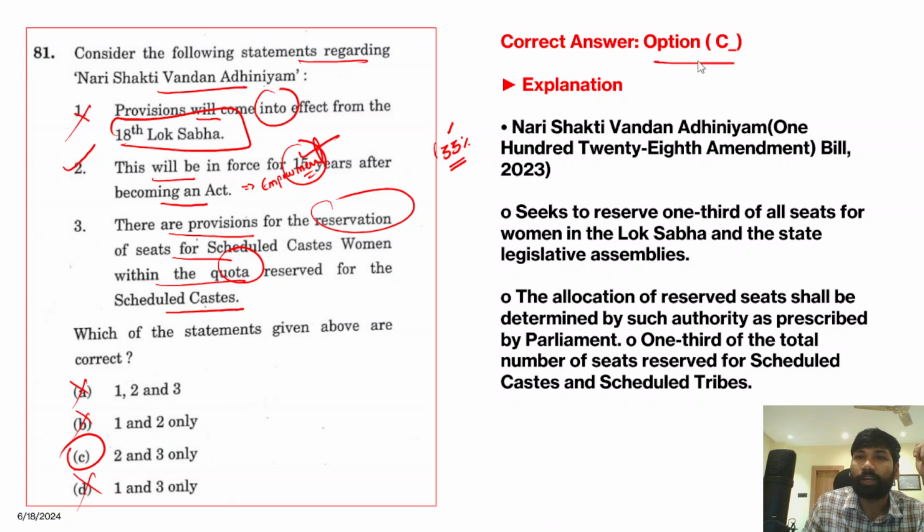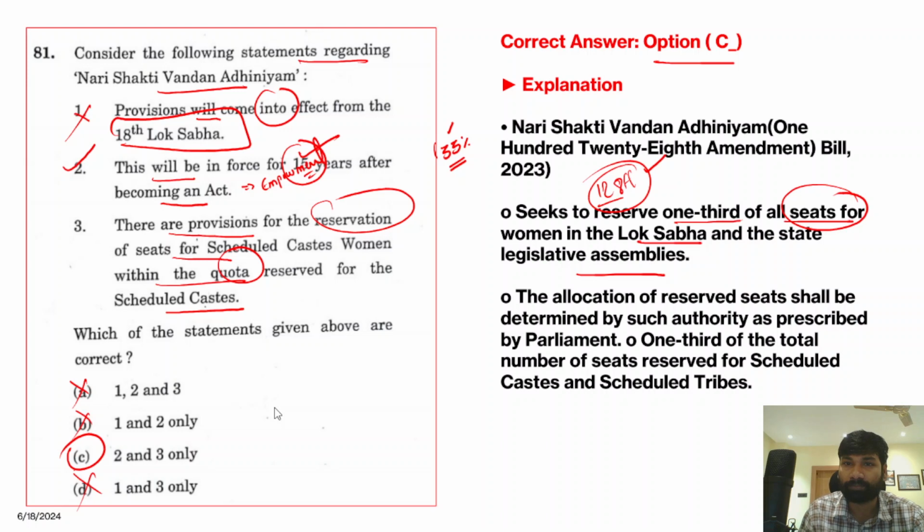So it was the 128th amendment bill, and it seeks to reserve one third of all seats for women in Lok Sabha and state legislative assemblies.